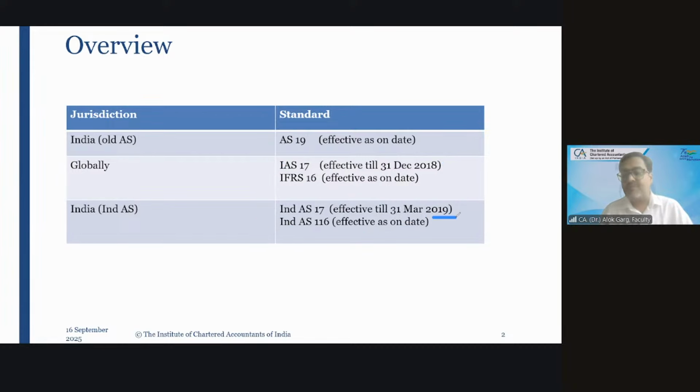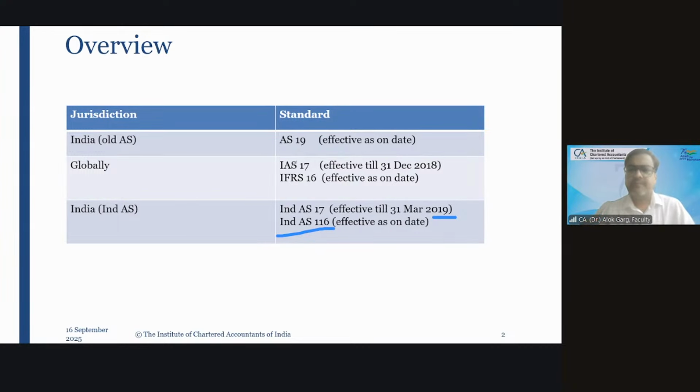Up to 31st March 2019, Ind AS 17 was applicable. From 1st April 2019, Ind AS 116 is applicable. To cut a long story short, in accounting standards, it is AS 19. In IFRS, it is IFRS 16. In Ind AS, it is Ind AS 116, applicable as on date.